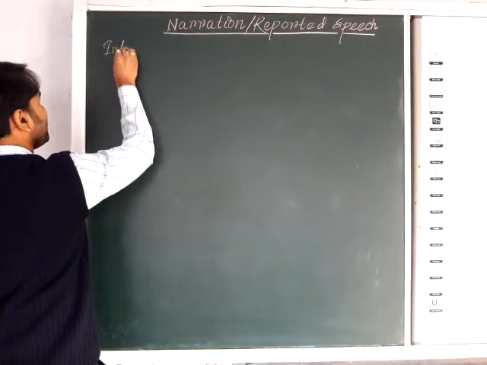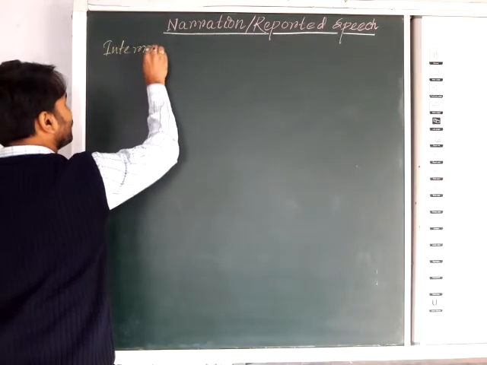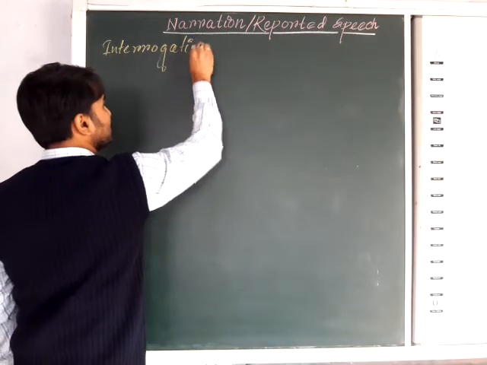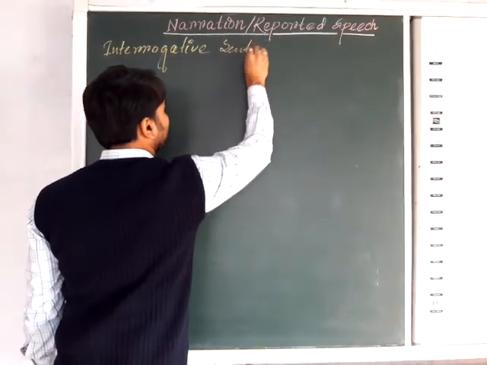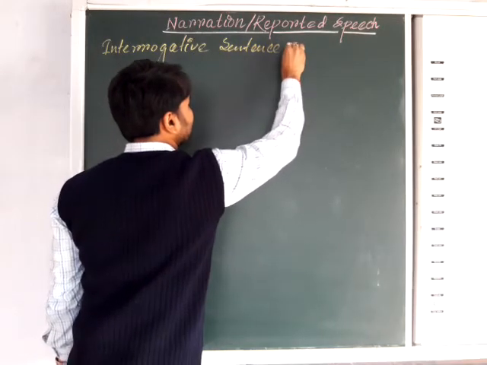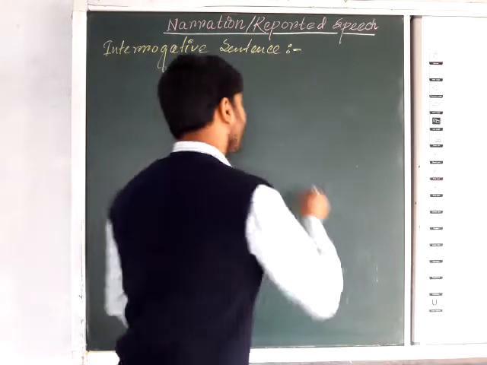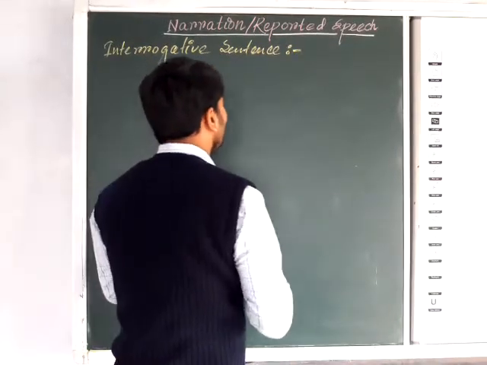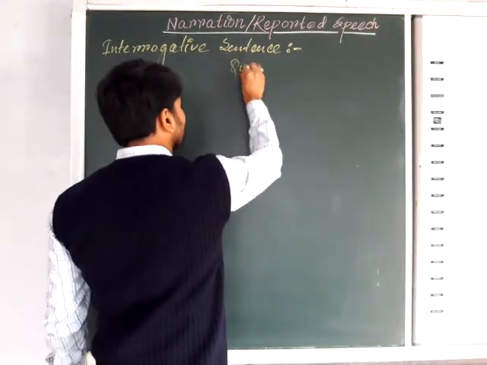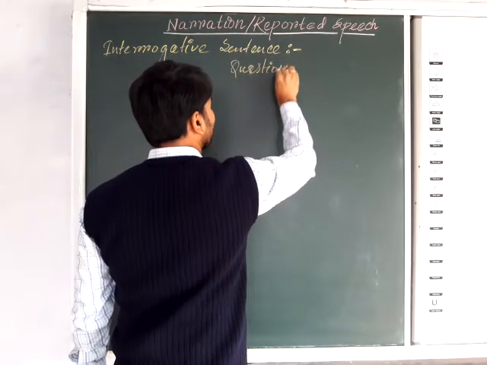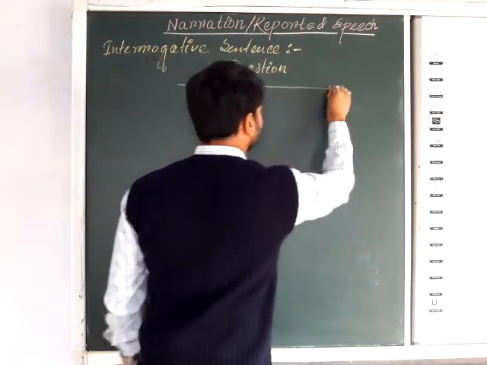First one will be interrogative, or any other question. Now, as you know, we can ask any question in two ways. What are they?